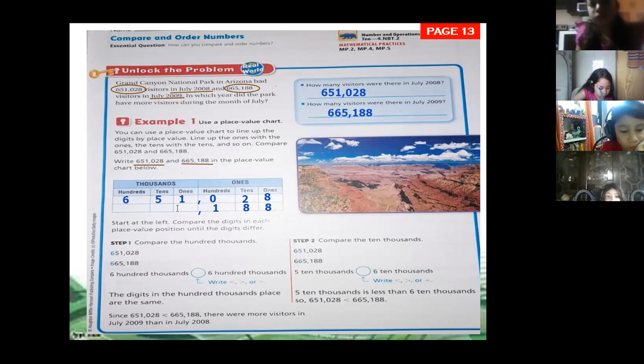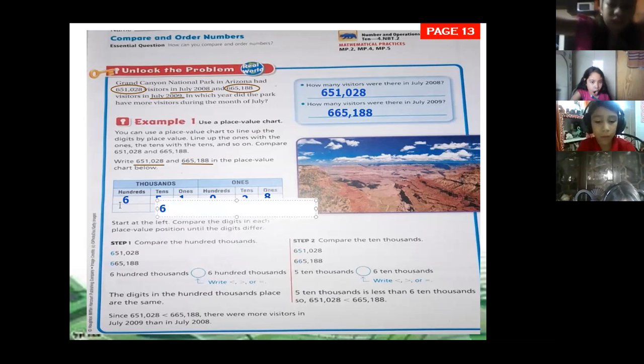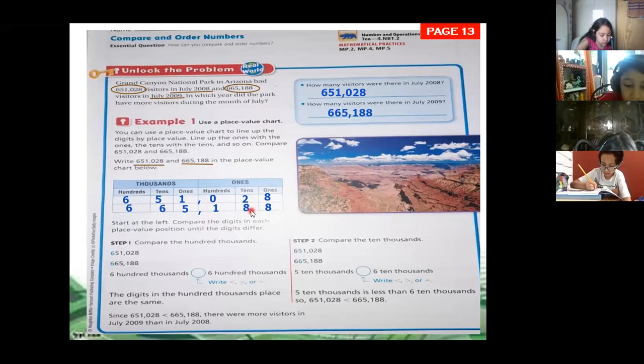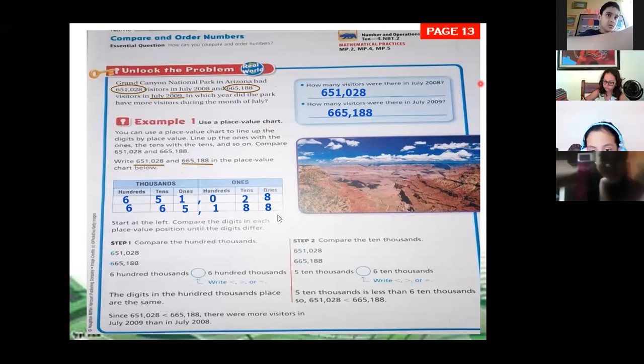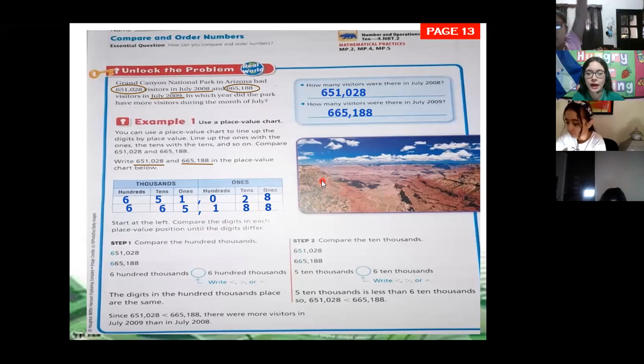Now, which number is on the 1000s? 5. Then in the hundreds, 6, right? We have our second amount placed in the place value chart. 665,188. We place the two numbers in the place value chart. We line them up, right? Excellent, excellent. Lucia, tell me.